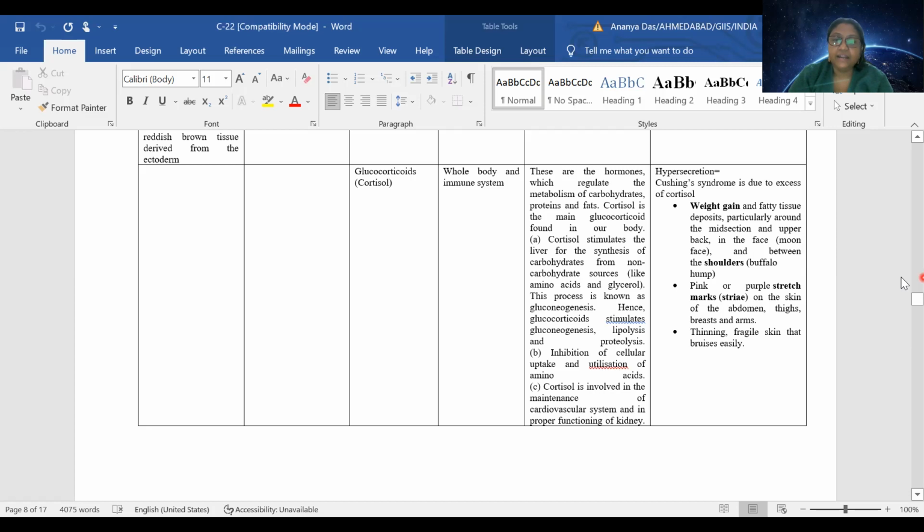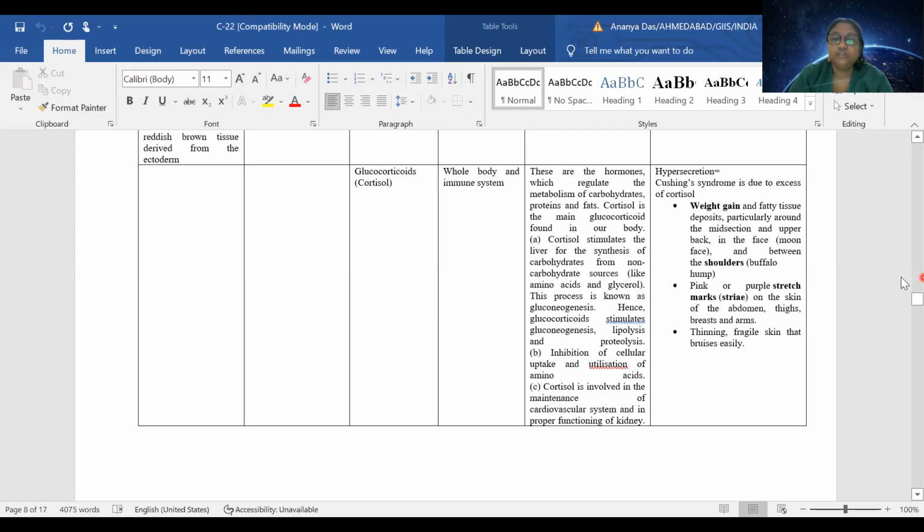Apart from that, it will inhibit the cellular uptake and utilization of amino acids. Why? Because if amino acids are not available, then how will you convert them into glucose? So the first thing required is to stop the uptake of amino acids.